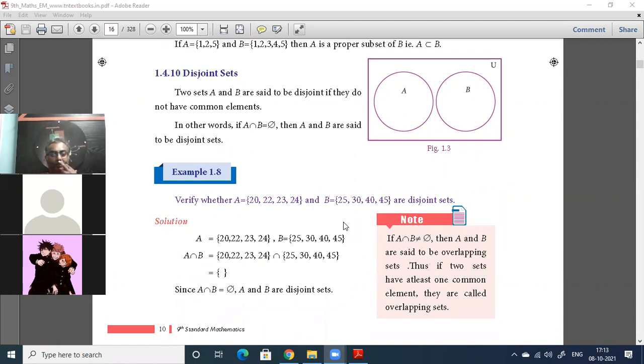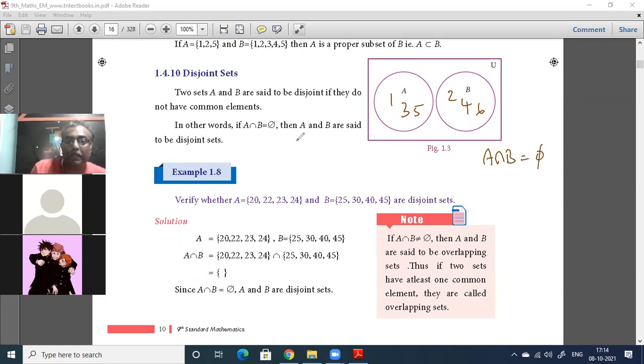Two sets A and B are said to be disjoint if they do not have common elements. In other words, if A intersection B is equal to the null set, then A and B are said to be disjoint sets. So look at the diagram. Any elements in common? No, uncle. That means A does not intersect B. A intersection B is the null set.